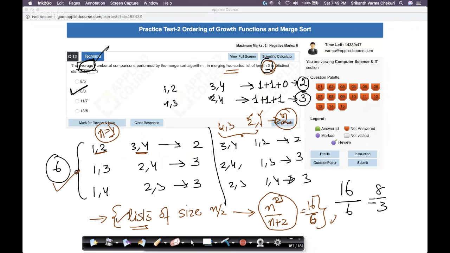Okay, let's see the question. Oh, folks, this is not possible. Naveen just read the question carefully for me. The question says 2 sorted lists. So 4, 3 is not in sorted order. 3, 4 is the sorted order. 2, 1 is not the sorted order, 1, 2 is. Otherwise, there are many more options actually. We can even take 2, 1 in the beginning. Instead of 1, 2, I could have taken 2, 1 also.